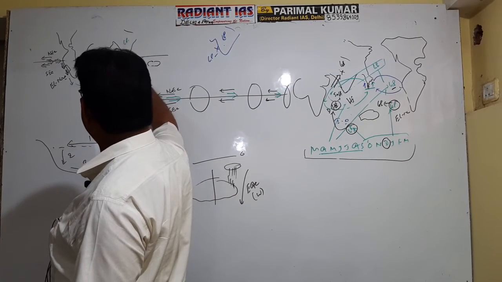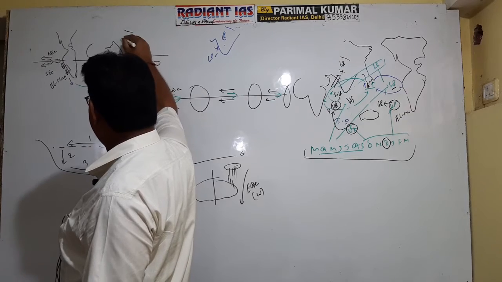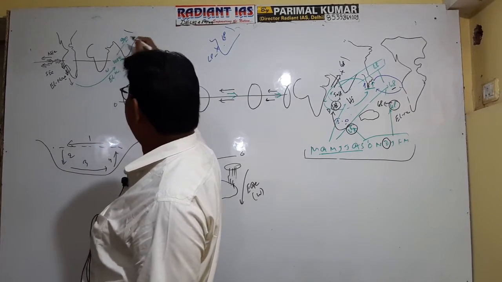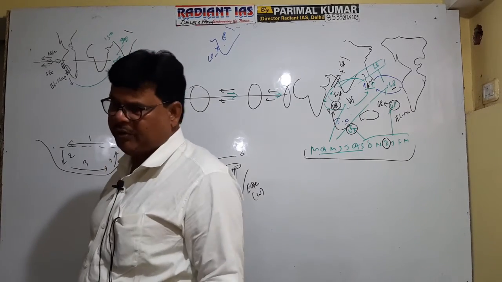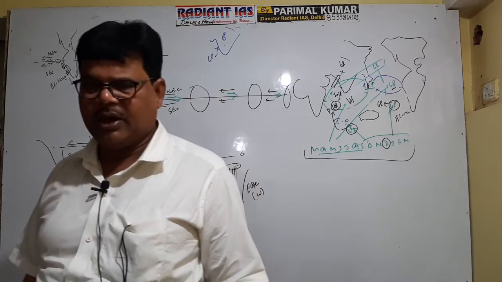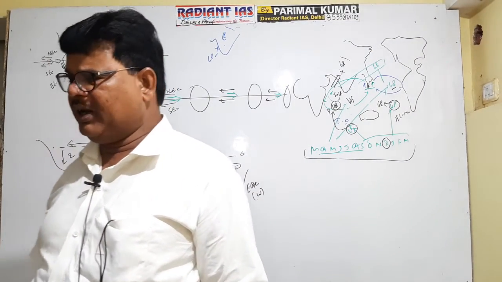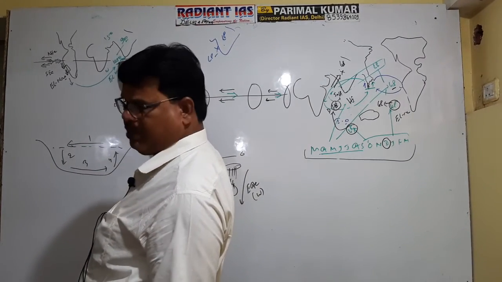1050 millibar, and 900 millibar atmospheric pressure exists over the Indian subcontinent. In this case, the pressure difference is 150 millibar. You can say 150 millibar is the atmospheric pressure difference between the Indian Ocean and the Indian subcontinent. But when El Nino comes here, it will dilute this high pressure.